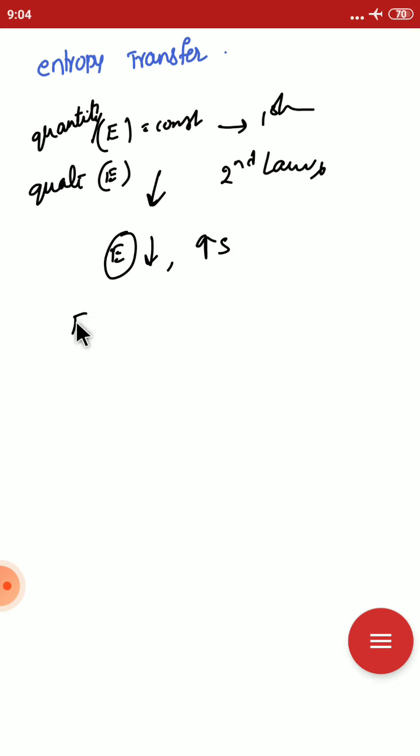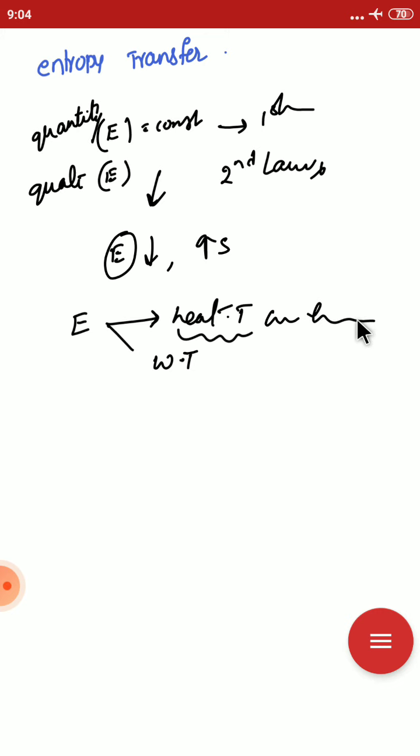While transferring energy, energy can be transferred in two forms: heat transfer and work transfer. While energy is transferred as heat, it is accompanied by entropy transfer. And while energy is transferred as work, only work is transferred, and no entropy transfer takes place simultaneously with the work transfer.